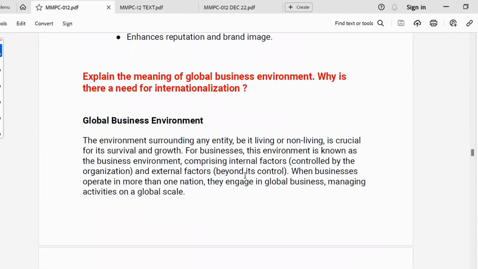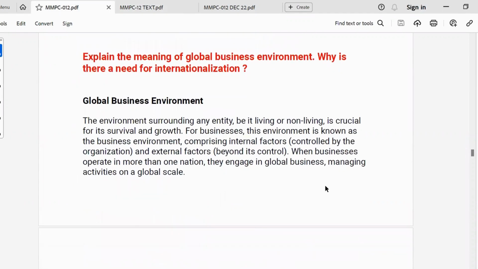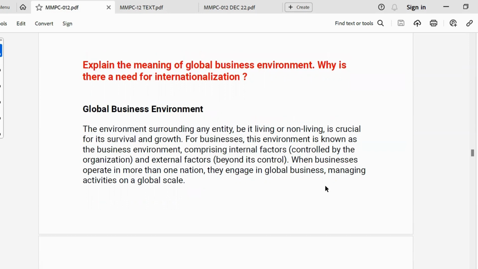The global business environment: the environment surrounding any entity, be it living or non-living, is very crucial for its survival and growth. For businesses also, this environment is known as the business environment. The business environment consists of two factors, that is, internal and external factors. Internal factors, the business can control, but the external factors go beyond its control. And when businesses operate in more than one nation, they engage in global business, managing activities on a global scale.